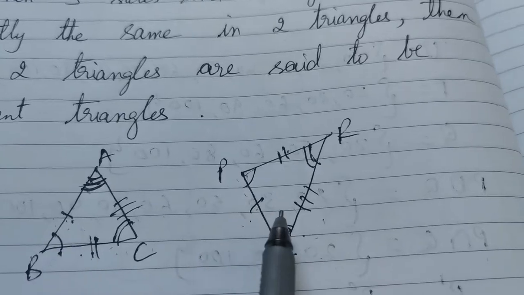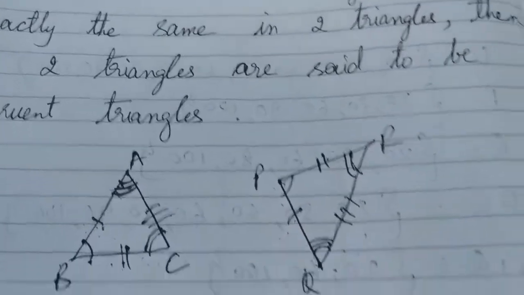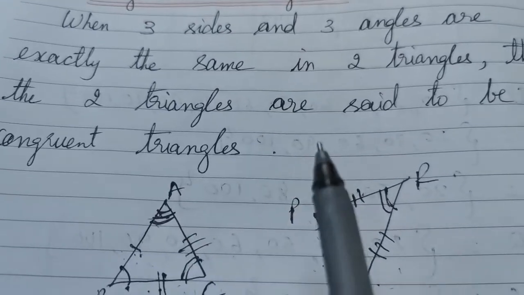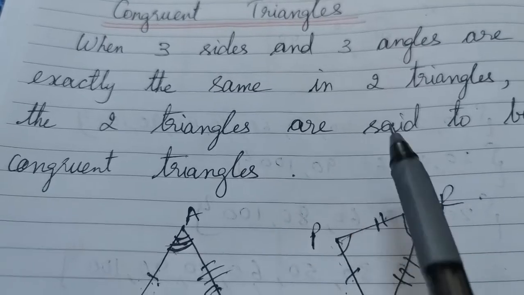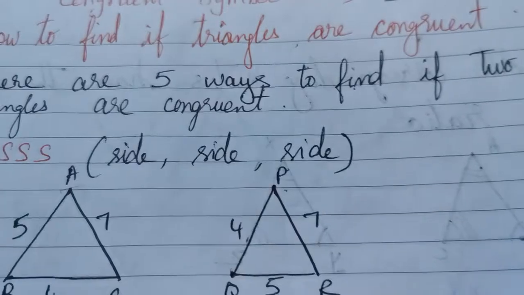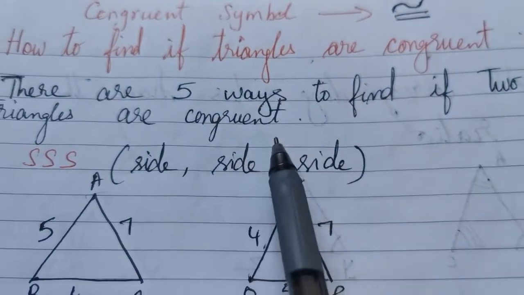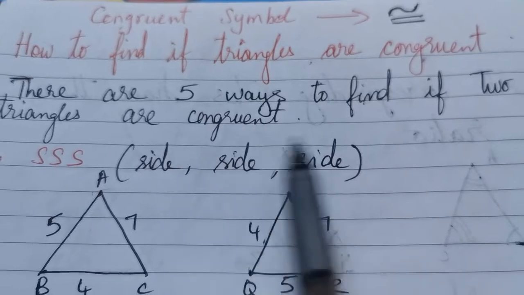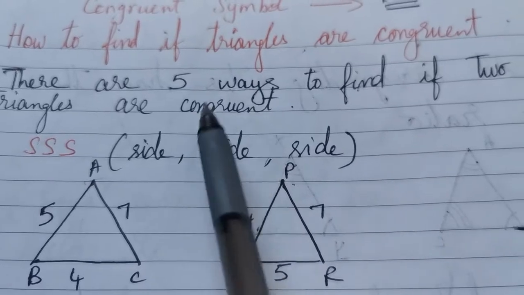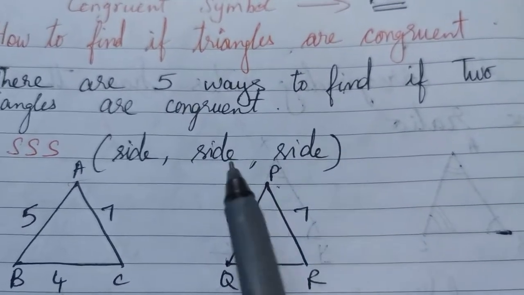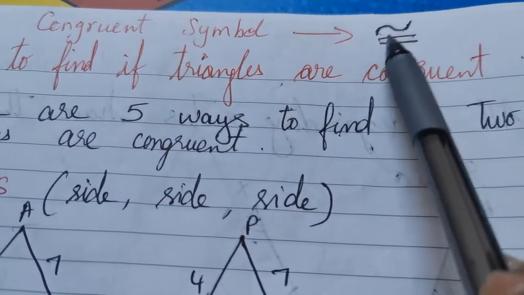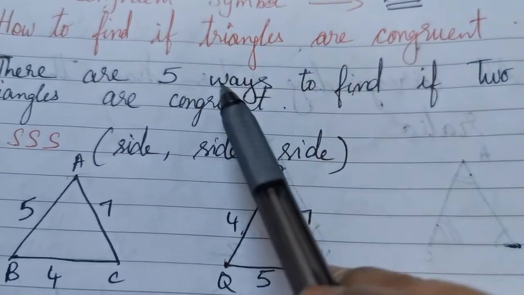Therefore, these two triangles are said to be congruent. But is it necessary to know all three sides and all three angles to conclude that two triangles are congruent? No. There are 5 different ways to find out if two triangles are congruent. If any one of these 5 ways is satisfied, then the two triangles are said to be congruent. The symbol you use for congruence is this symbol. So, what are the 5 ways?